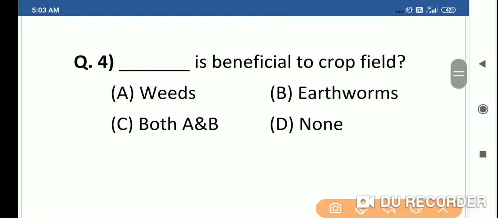Question 4. Dash is beneficial to crop fields: weeds, earthworms, both A and B, none of these. Weeds actually harm the crop field. Earthworms, we know earlier, are very important for crop fields. They fertilize the crop field. So the right answer is earthworms. Earthworms are beneficial to crop field.